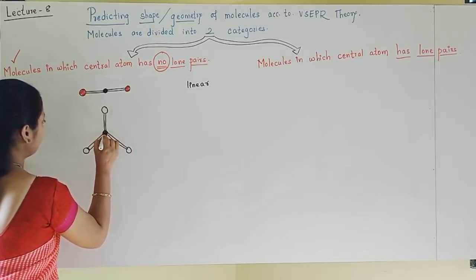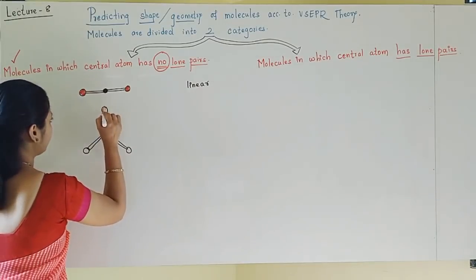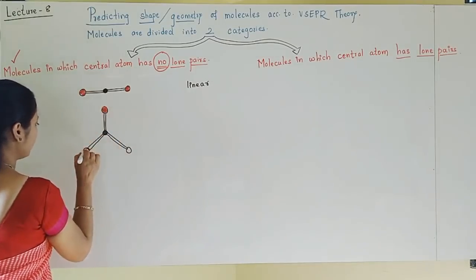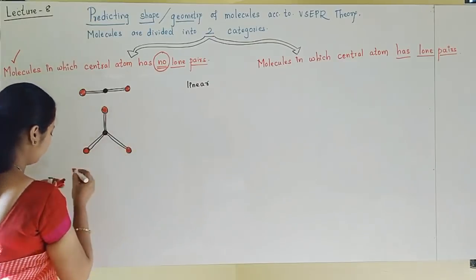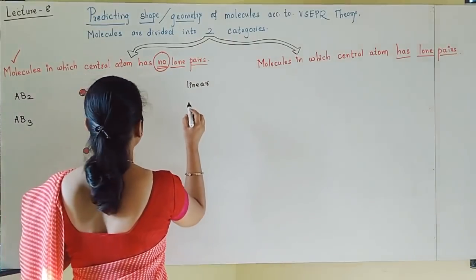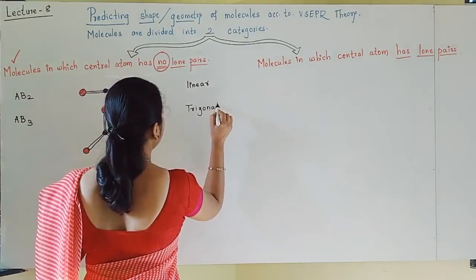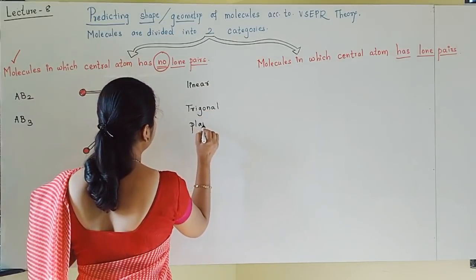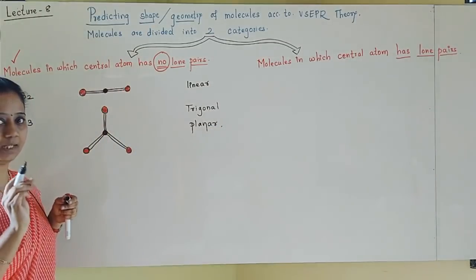The central atom I am showing in black color. Looking at the ball and stick model, you can predict the geometry or shape. An AB3 type of molecule has the shape trigonal planar.